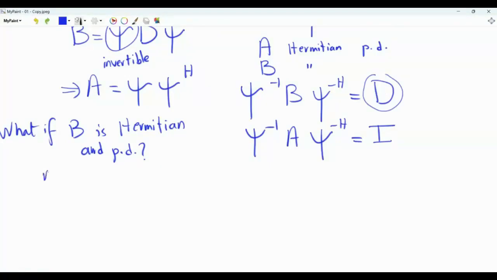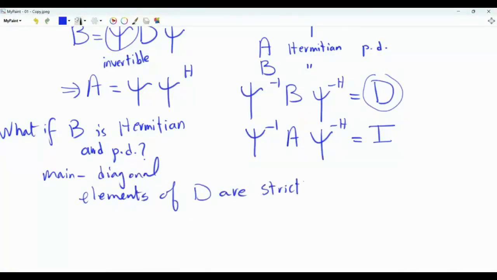Thus, if B is Hermitian and positive definite, the main diagonal elements of matrix D are strictly positive. Simultaneous diagonalization requires only that B is Hermitian. If it's also positive definite, then this matrix is a matrix with strictly positive real numbers on its main diagonal. This is the topic of simultaneous diagonalization.